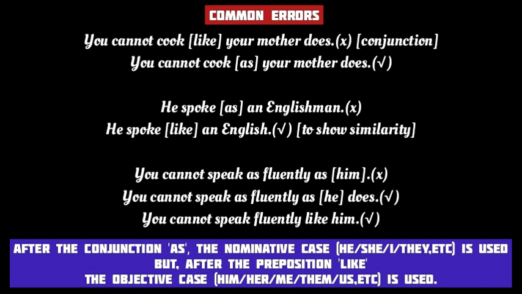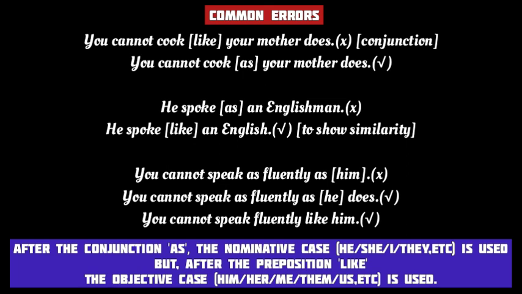Now the last example is even more important because it contains a very common and frequent mistake. You cannot speak as fluently as him. You see, in this sentence, the second as is a conjunction. So it should be followed by a clause with its own subject and verb and not the pronoun him. And hence the correction is, you cannot speak as fluently as he does.